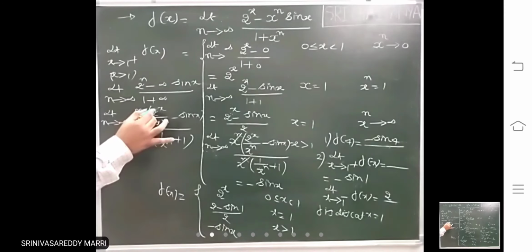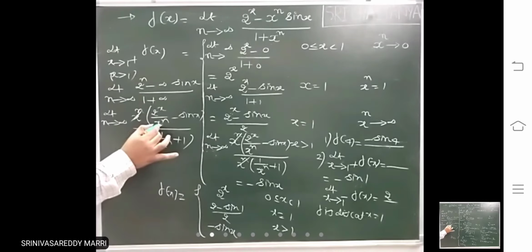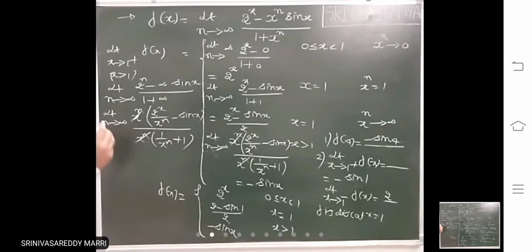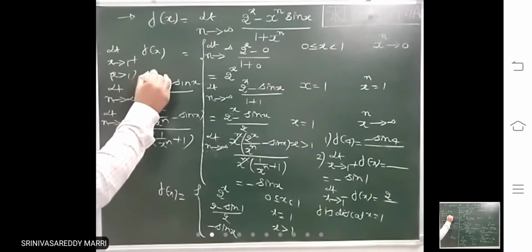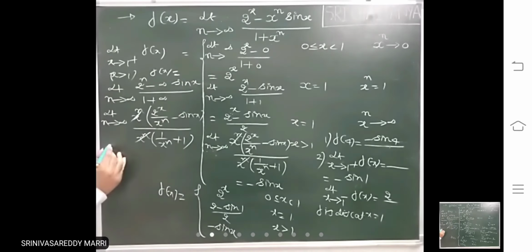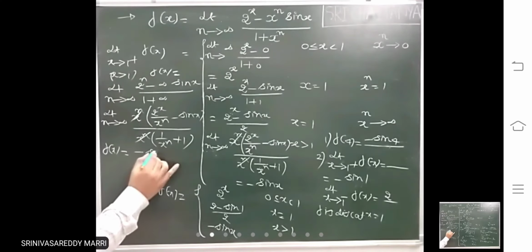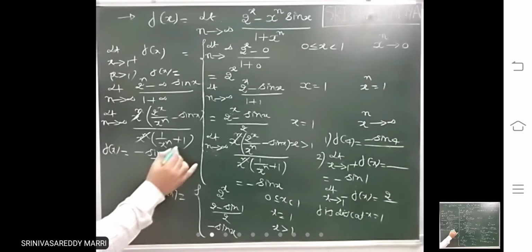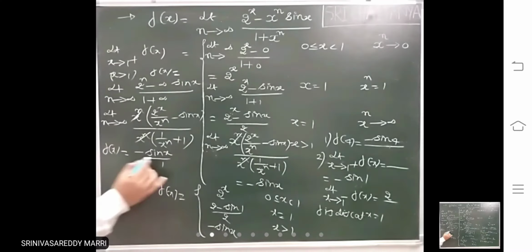Now look at 2 power x divided by infinity. That is 0. That means f of x is nothing but 0 minus sin x divided by 1. That means f of x is this.